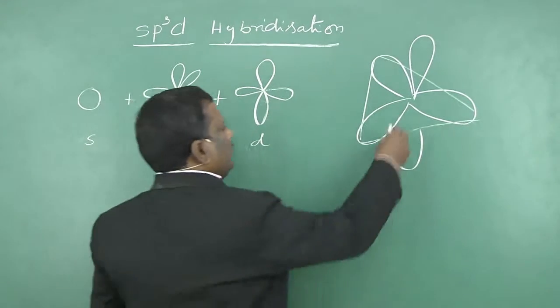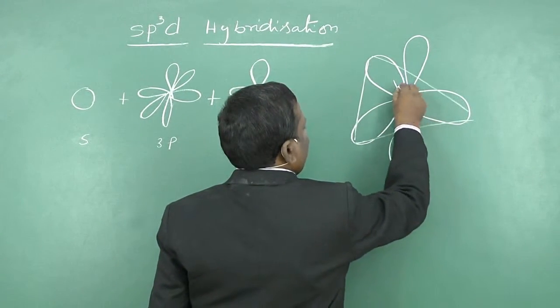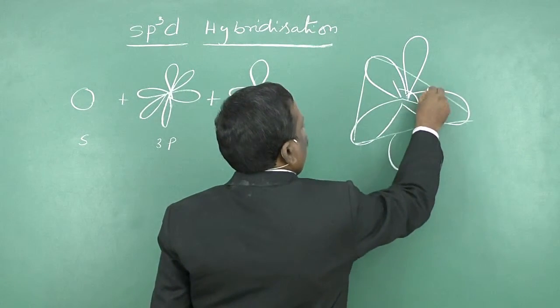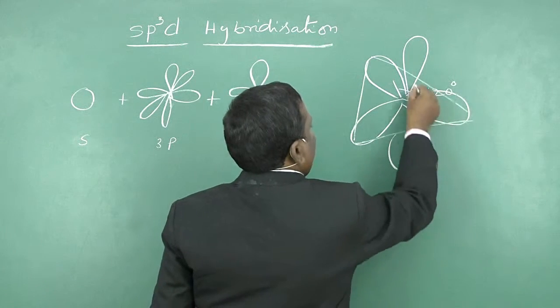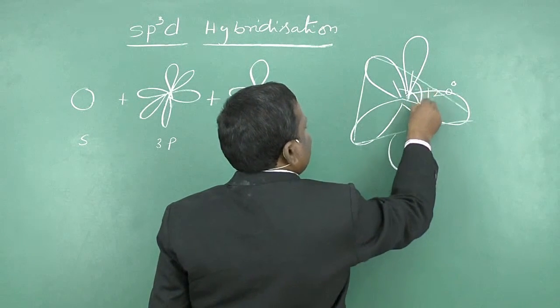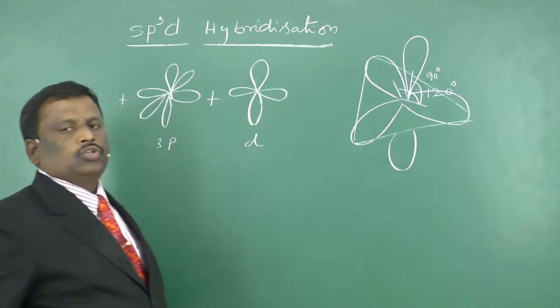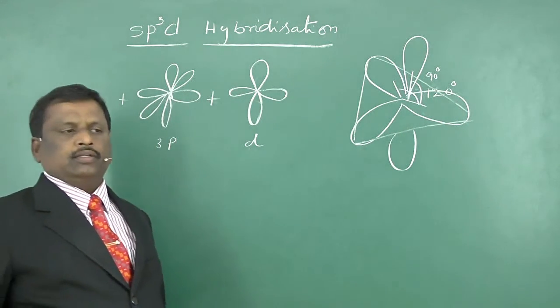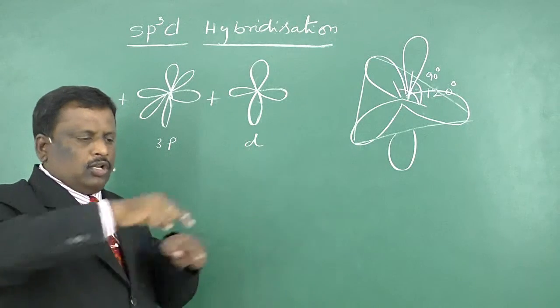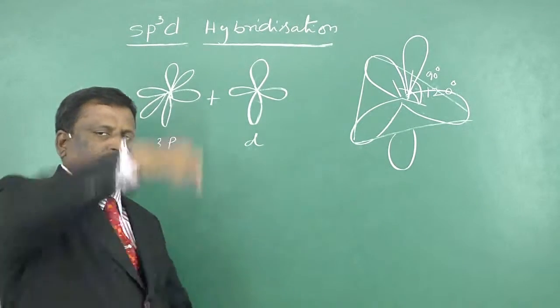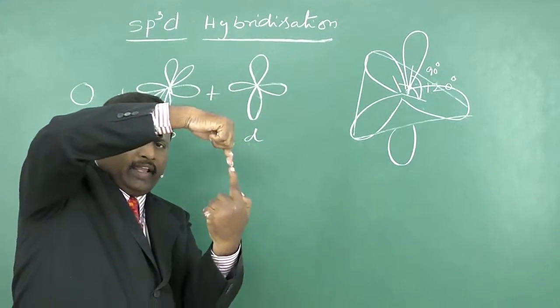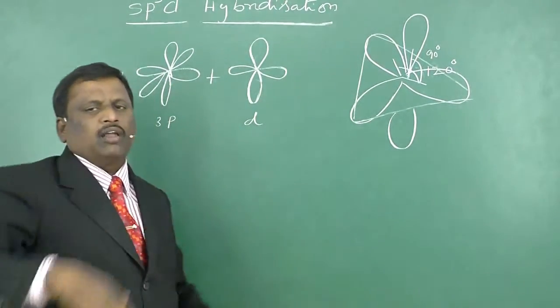So the angle between these 3 orbitals is 120 degrees, and the angle between this and this orbital is 90 degrees. That means here you have 2 types of angles. These 3 orbitals have 120 degrees angle, and the other 2 are at 90 degrees to these 3 orbitals.